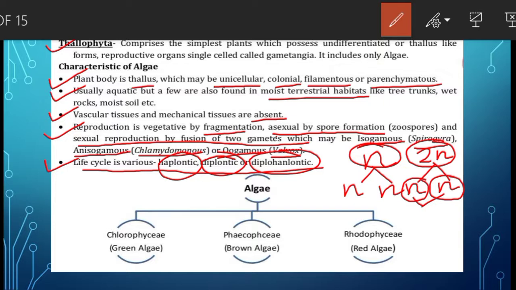Meiotically means by meiosis, which is reductional division, and these spores give rise to the gametophyte. Again, the gametophyte is the plant which produces haploid gametes. Okay, I hope this much is clear to all.